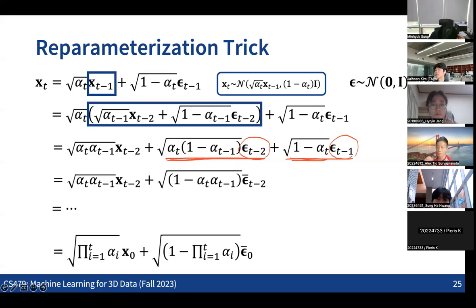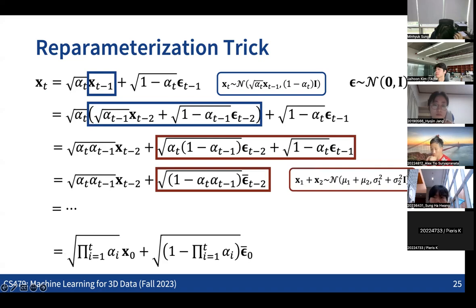So now we can combine these two, as we have seen in the previous slide. If we combine these two, we can represent the sum of these two as one sample from the unit Gaussian with this kind of scale of the variance. This is coming from the previous slide. So what we can do is repeat this process until t minus 2 goes down to 0.